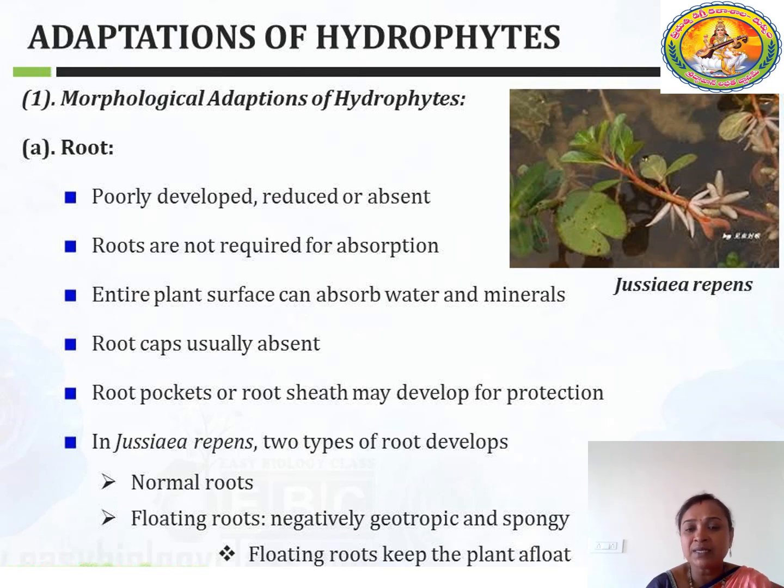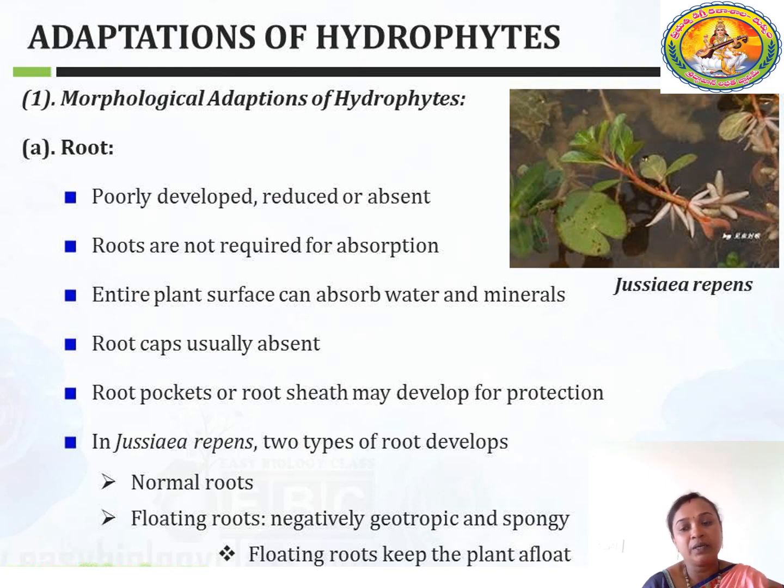The entire plant surface can absorb water or minerals. So the entire plant can absorb water and minerals. Root caps are usually absent. Root pockets or root sheath may be developed for the protection of the root.